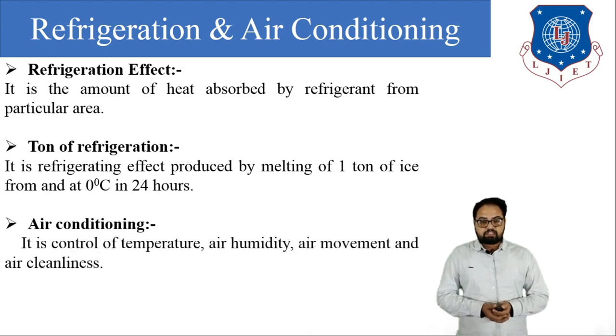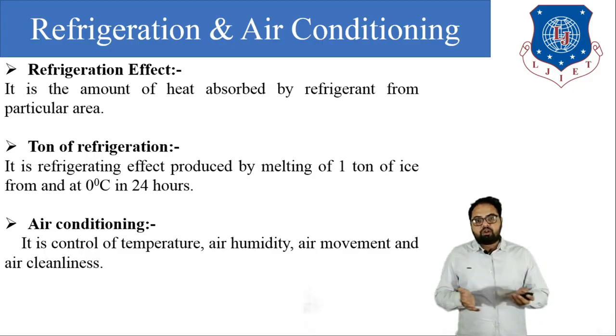Okay. Next is air conditioning. So what is air conditioning? Many of you only know that air conditioning is only producing cooling effect, but air conditioning is the simultaneous control of air temperature, air movement, air humidity and air cleanliness. By maintaining all these things, the machine can produce air conditioning in a particular area.